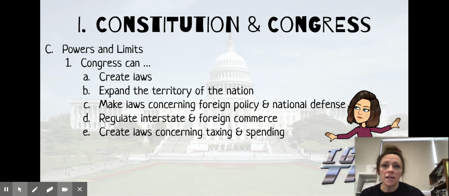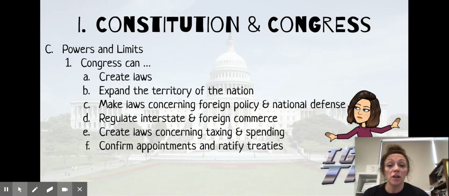They can create laws dealing with taxing and spending. Okay, so taxing and spending, meaning income taxes. Ooh, that's super fun. They can make laws dealing with how we're going to spend money that is generated, revenue that is brought into the federal government.